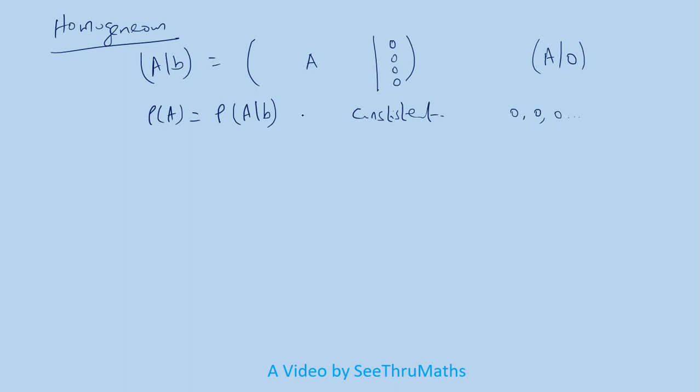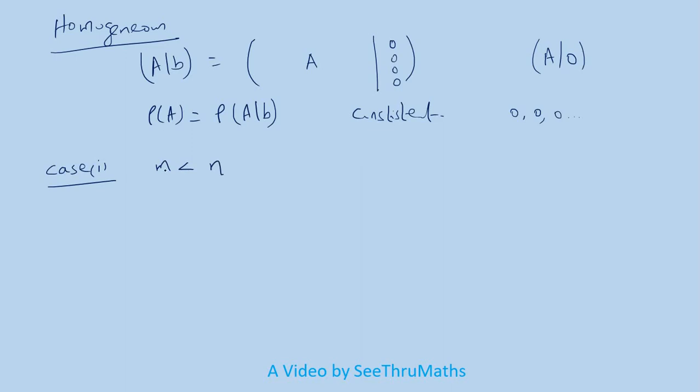But if the rank is not equal to that number, what will happen? We are going to see. There are mainly three cases that arise. We have already studied about m and n, the number of equations and number of unknowns. Based upon m and n, we are having three cases. The case 1, if m is less than n.